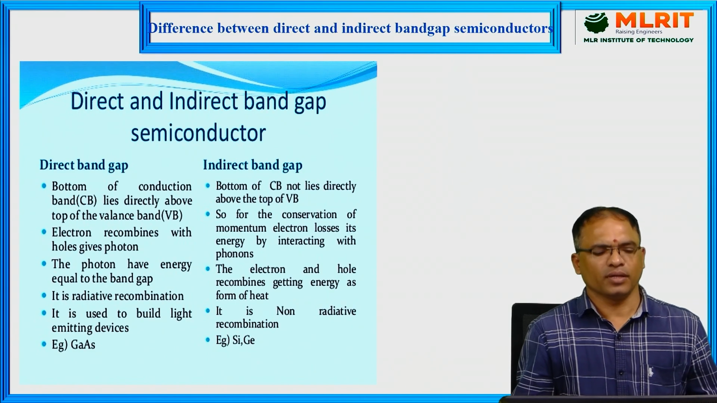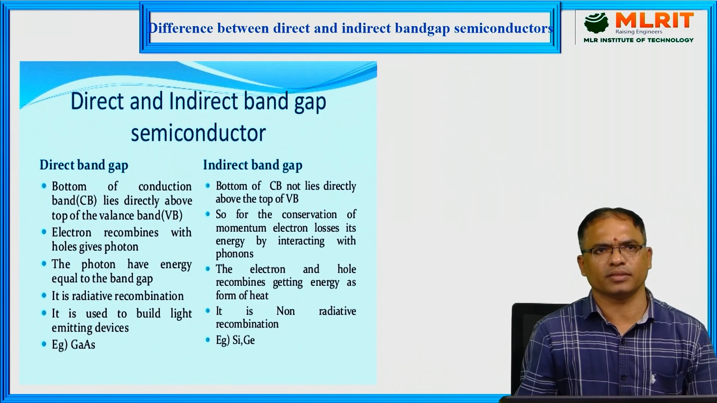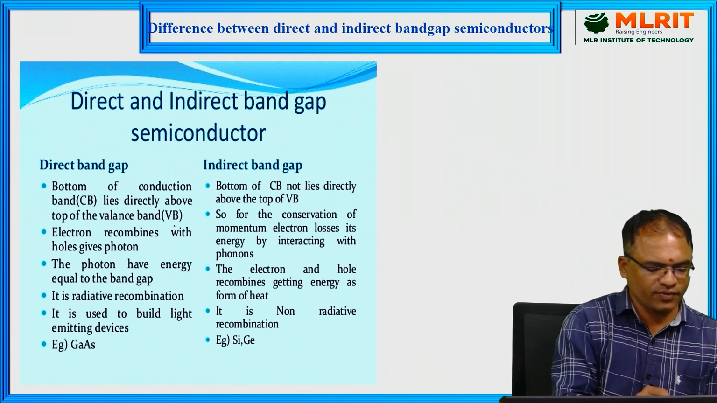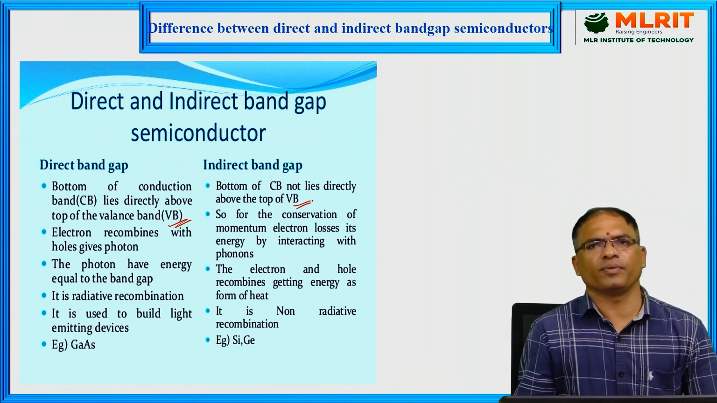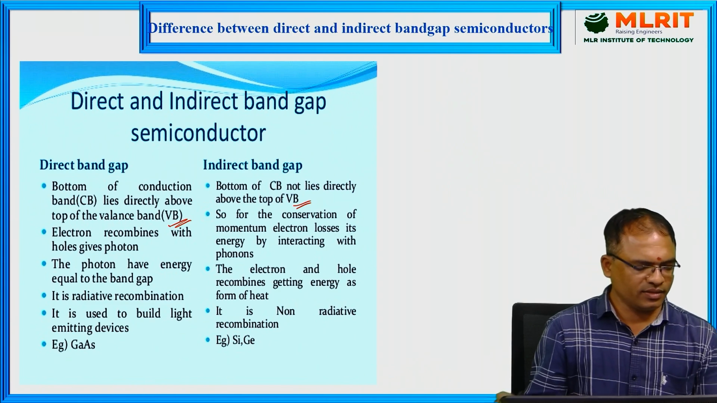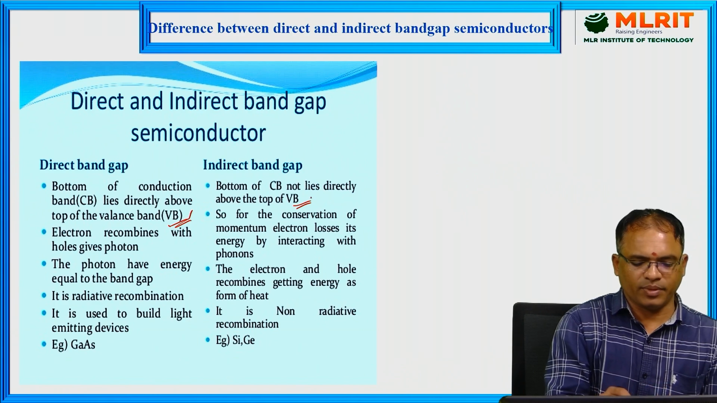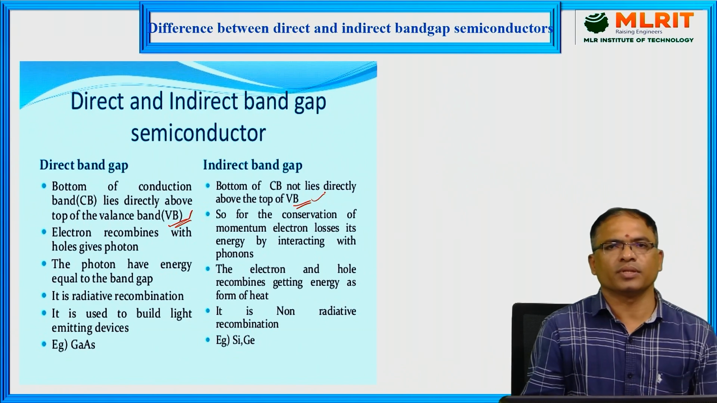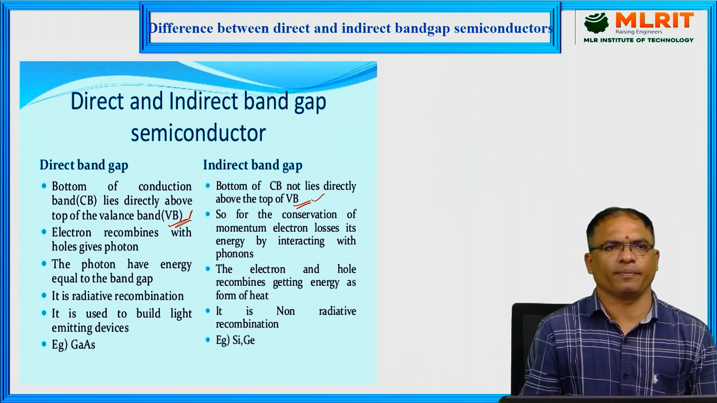Now coming to the basic difference between the direct and indirect bandgap semiconductors. The first one is about the definition, what we discussed just now. In the case of direct bandgap semiconductors, both top of the valency band and the bottom of the conduction band occur at the same value of K. In the case of indirect bandgap semiconductors, both top of the valency band and bottom of the conduction band occur at different values of K.